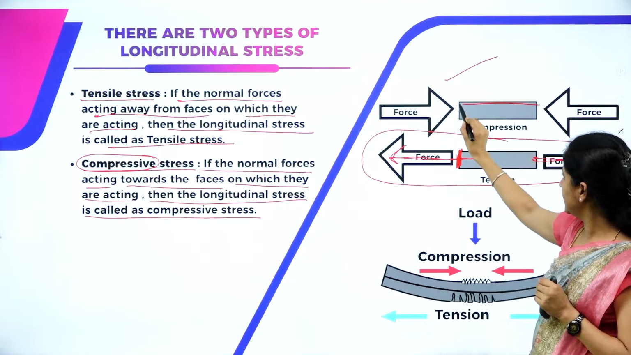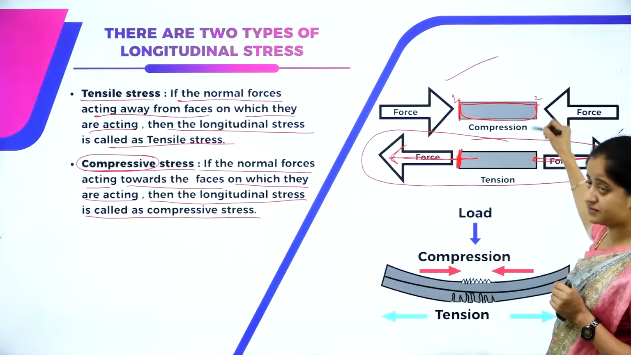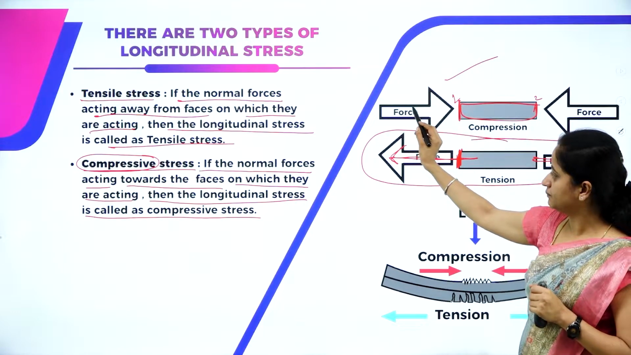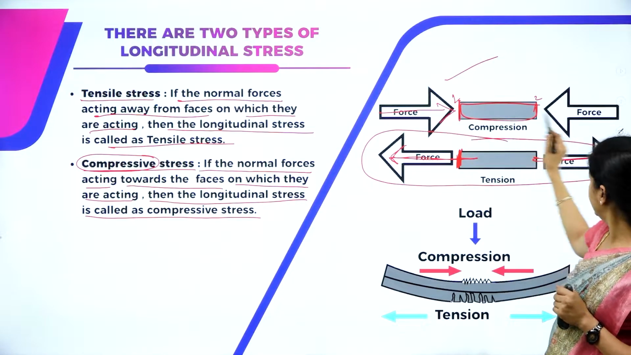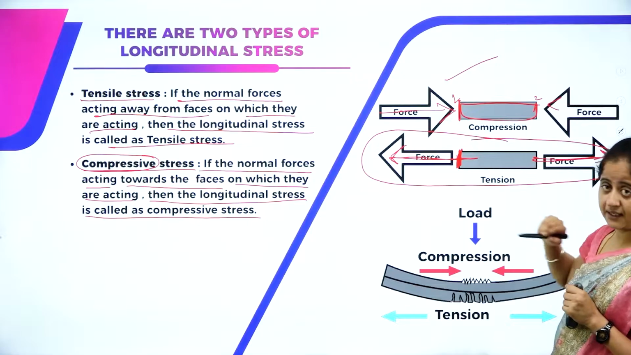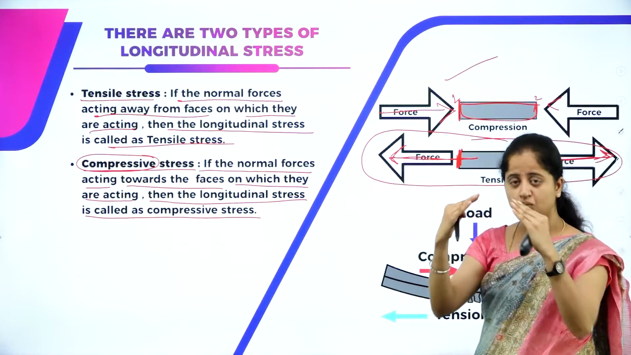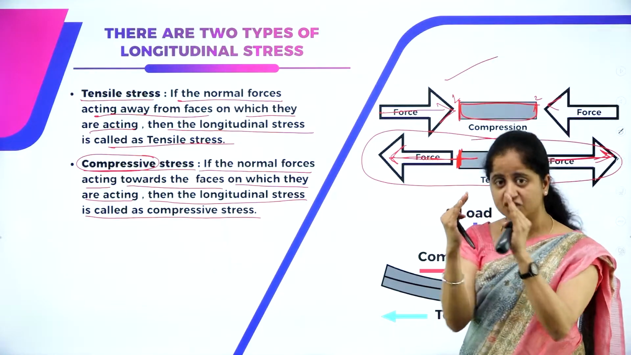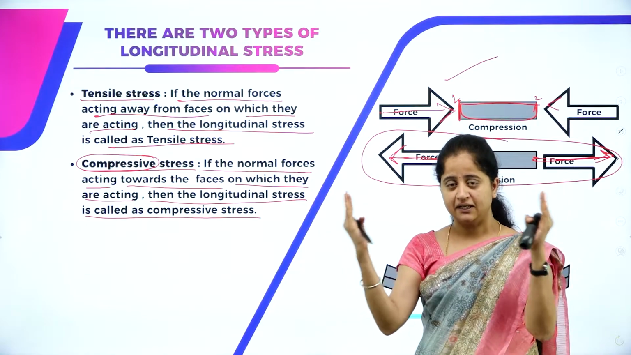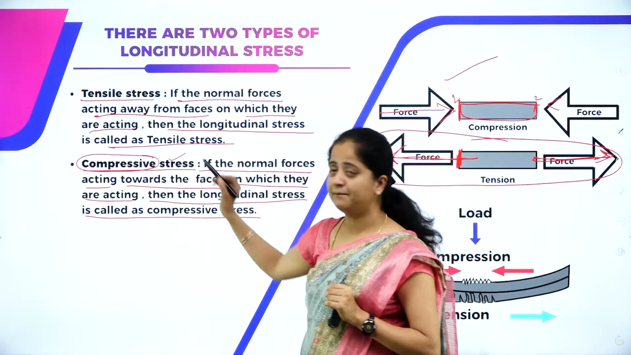This is the object. These are the two faces, face 1 and face 2 of the object, and here the normal stress or the normal force is acting towards the faces, correct? Here I am applying the force in this direction. The forces are acting towards the faces on which they are acting, which results in the compression of the material, which means the length of the material will decrease. So such type of stress is called compressive stress.